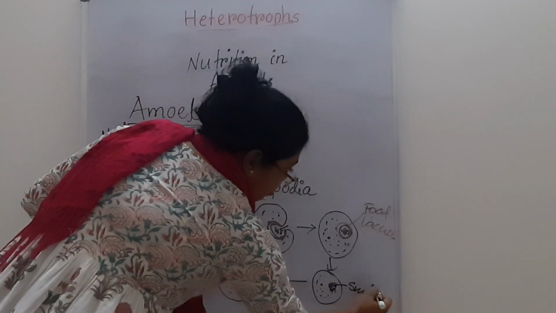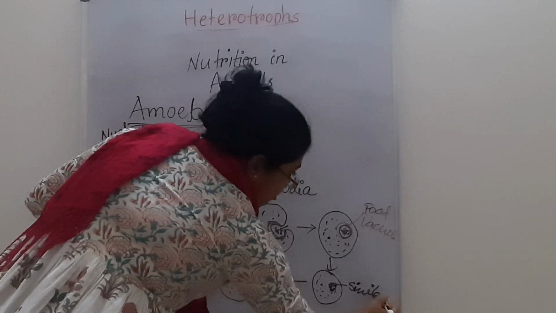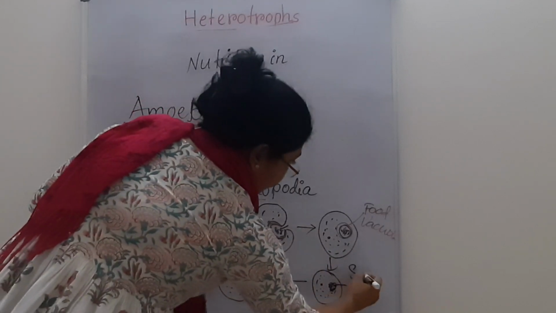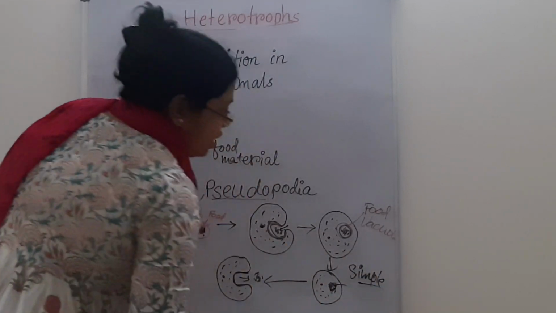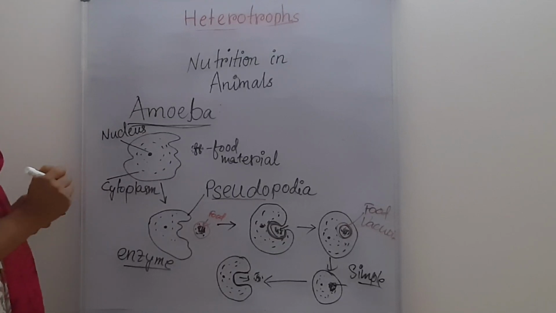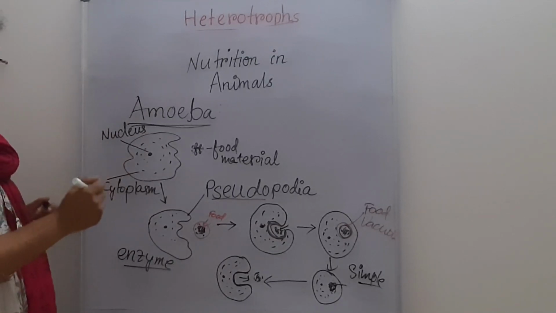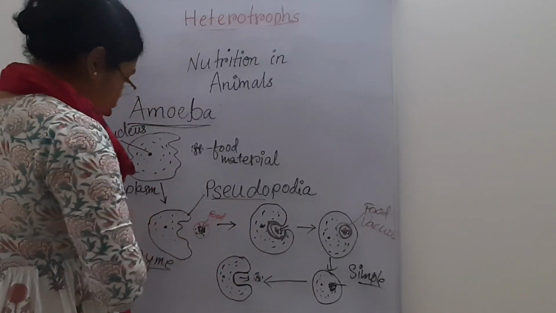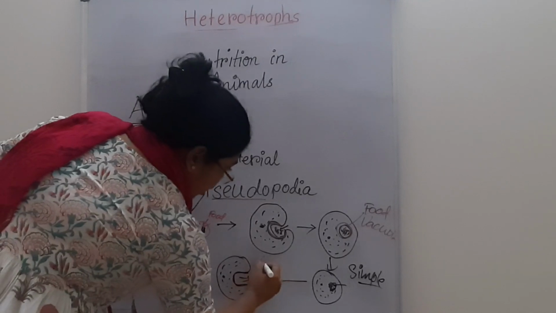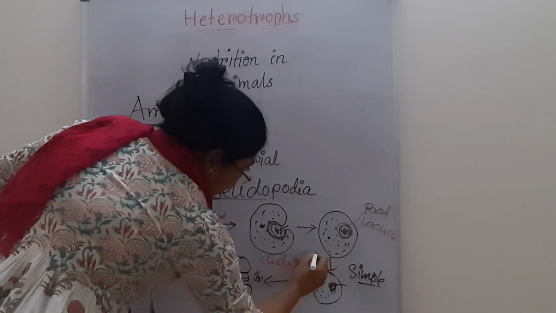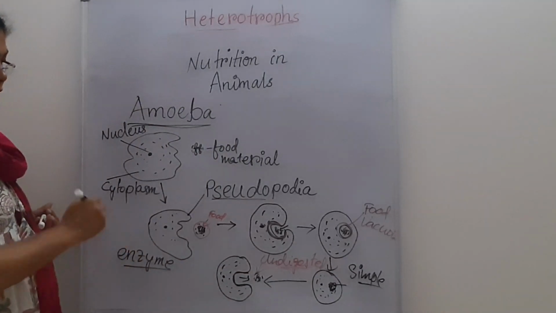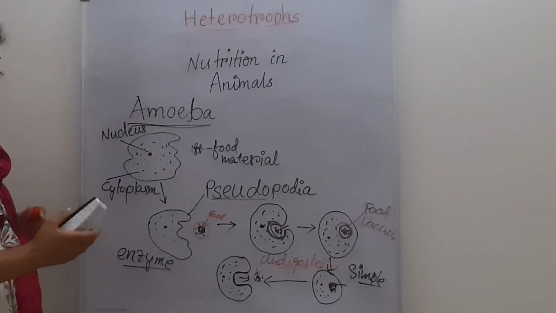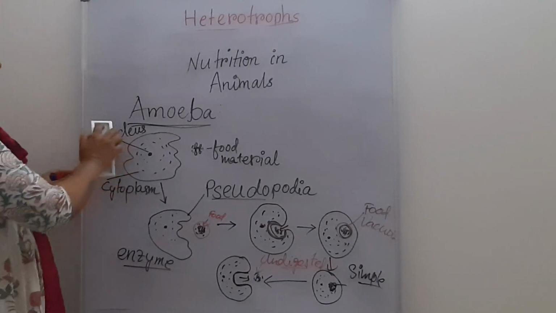It goes from complex to a simpler form of food, which helps in digestion. Then after digestion, whatever the undigested part is, that undigested food is thrown out of the body. Through this process, amoeba takes its food.